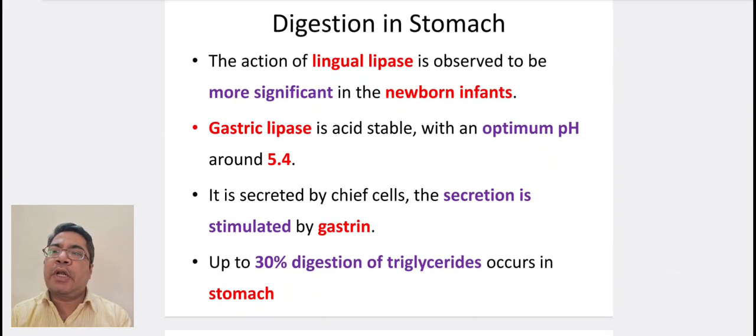The action of lingual lipase is observed to be more significant in the newborn infants. Gastric lipase is acid stable with an optimum pH around 5.4. It is secreted by chief cells. The secretion is stimulated by gastrin, and up to 30% of triglyceride digestion occurs in stomach.